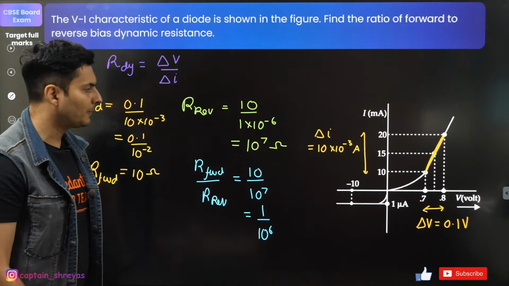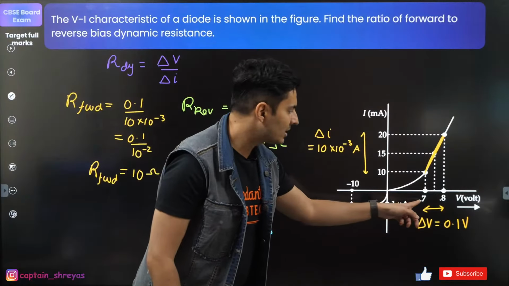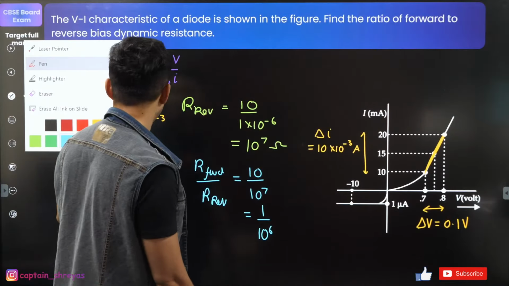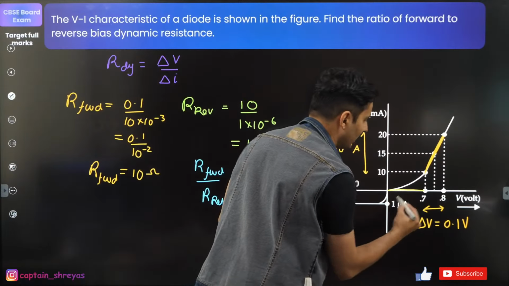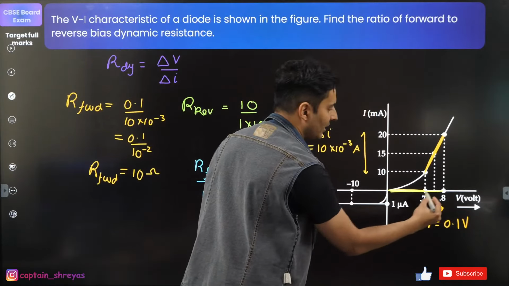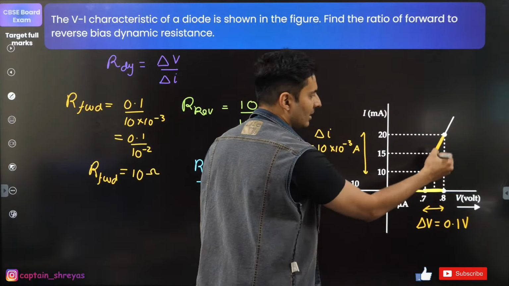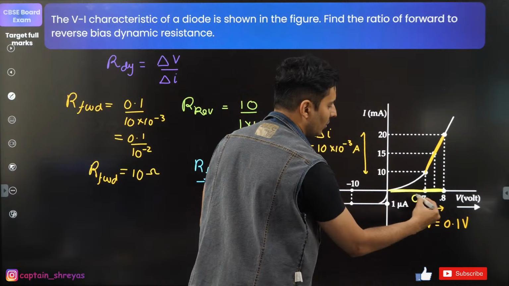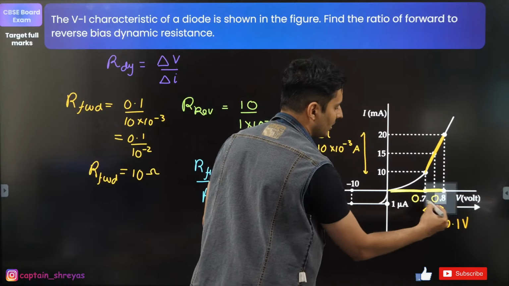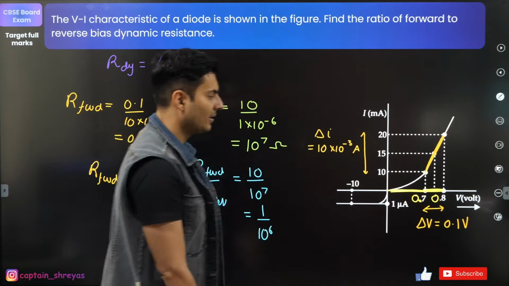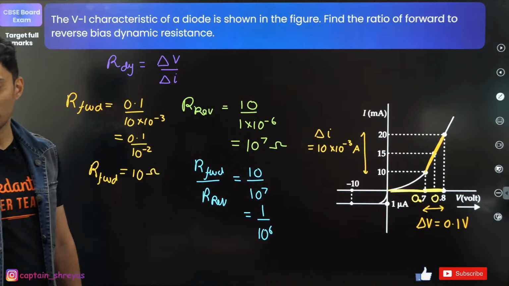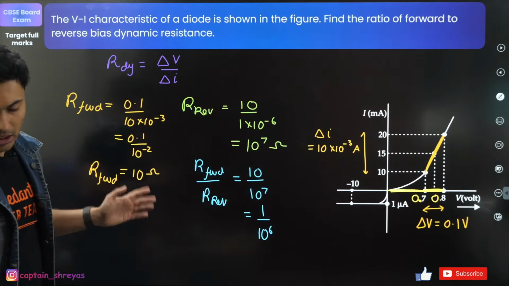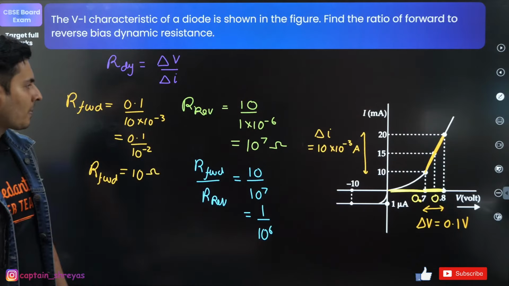Exactly. How 0.1? This is given, this is 0.7, this is 0.8. It's clearly mentioned over here. Observe it carefully. This much is 0.7. This much is 0.8. How much will this part be? It is obviously 0.1. Do you see 0.7 and 0.8? I don't know whether you can see that point here clearly, but there is a decimal over here. So that's how delta V is 0.1. Is that okay? Great.